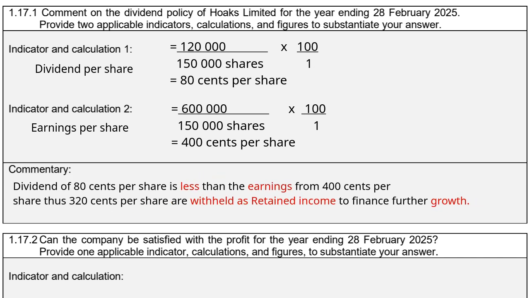So we compare. Our dividends of 80 cents per share is less, that's why I've highlighted it in red, than the earnings per share of 400 cents per share. Thus, what is the difference? 400 minus 80, 320 cents per share are withheld as retained income to finance further growth.